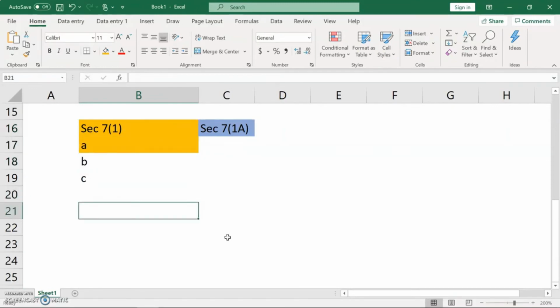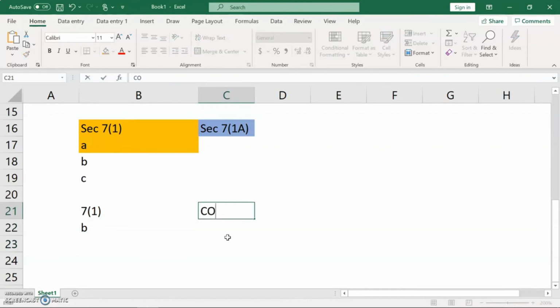For 7, subsection 1, B to apply, I have to satisfy two conditions. Condition number 1, consideration.